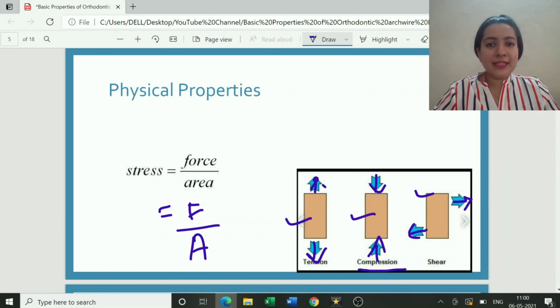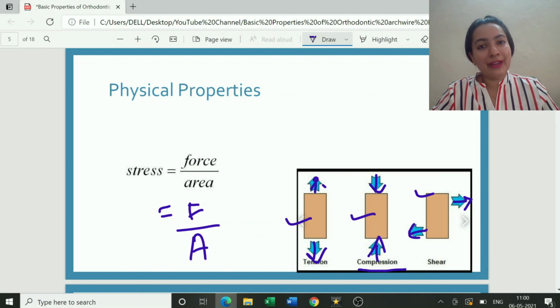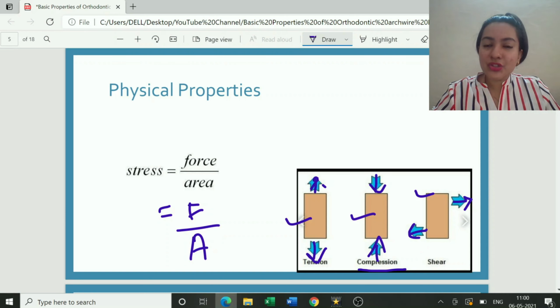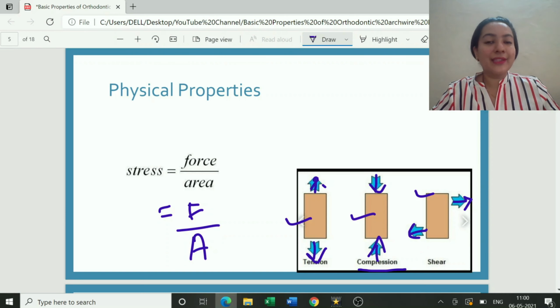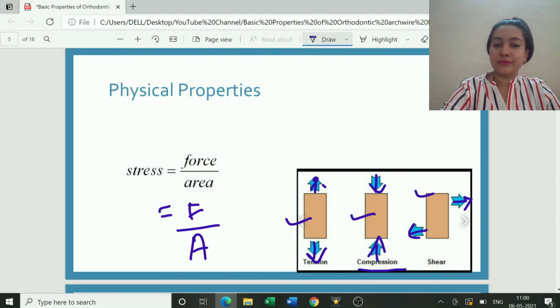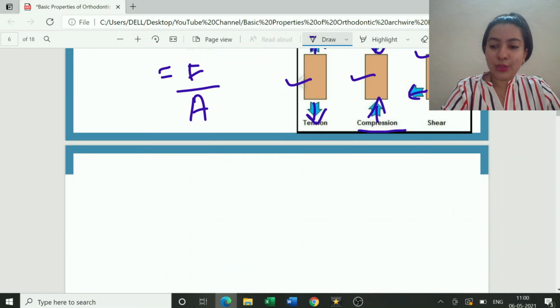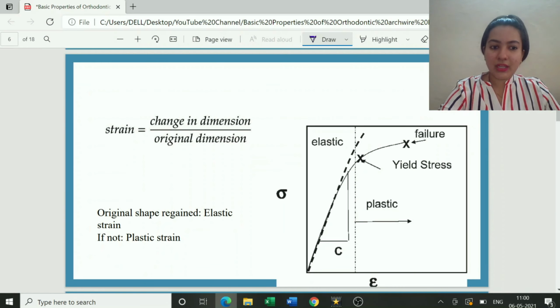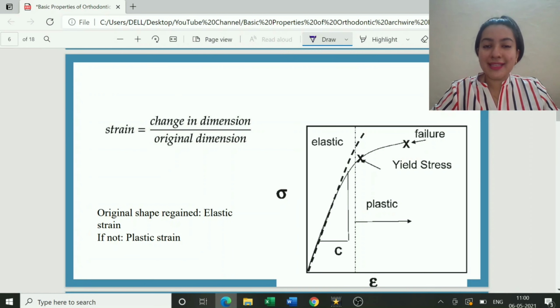So this is basically stress. Stress is force per unit area, given by the formula stress is equal to F upon A. There are three kinds of stresses: tension, compression, and shear. Now, what is the result of stress? The result of stress is strain. What is strain? Strain is change in dimension upon the original dimension.